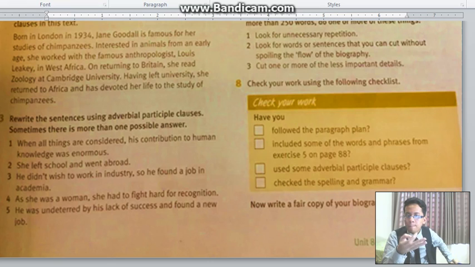Sentence number 1: when all things are considered, his contribution to human knowledge was enormous. When all things are considered is the part that we need to form into an adverbial participle clause. So what can you do?